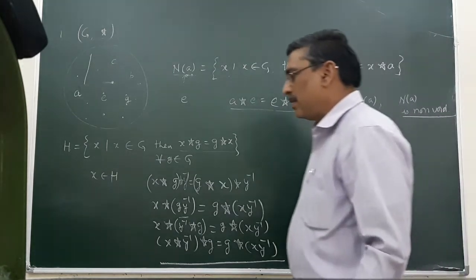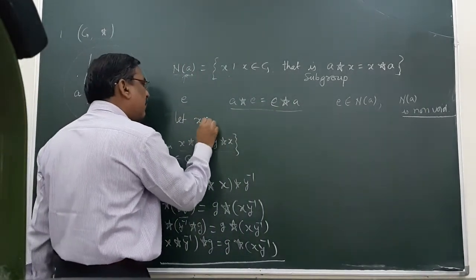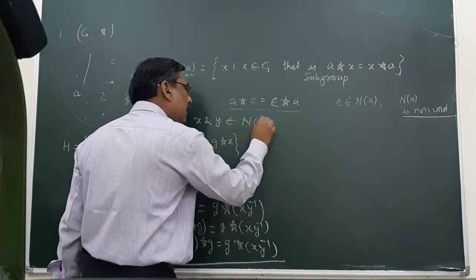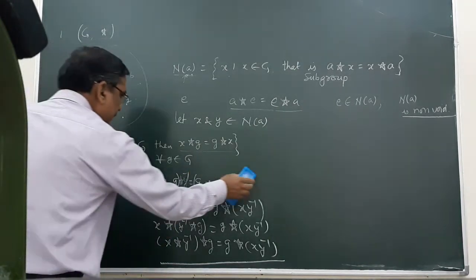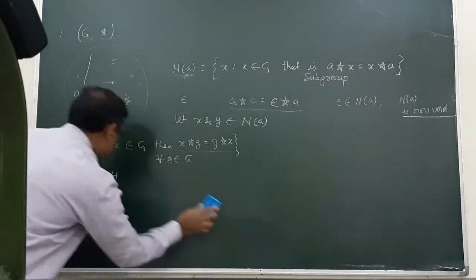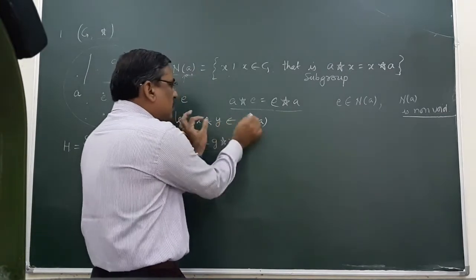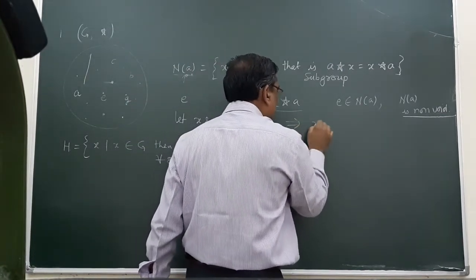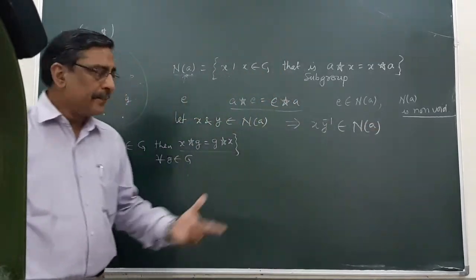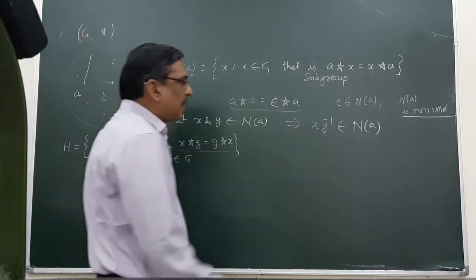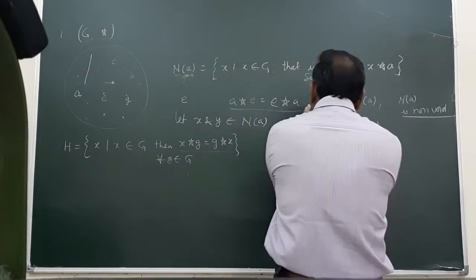Now, since it is non-void, let x and y be two elements belonging to N(a). Again the same philosophy, same practice. If we are able to prove x y inverse belongs to N(a), then N(a) will be a subgroup. So our target is to prove x y inverse belongs to N(a).